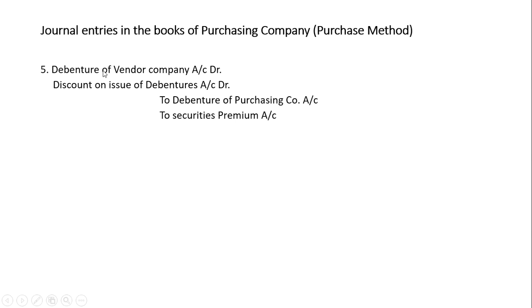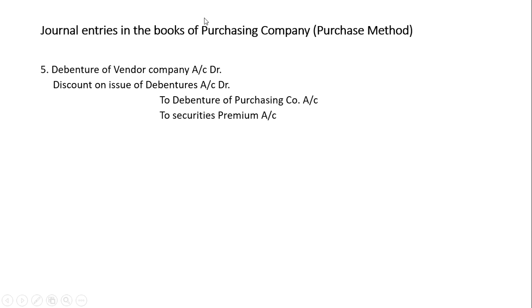Now in the purchase method, if you are cancelling the old debenture of the vendor company and issuing a new debenture, then if you are issuing a new debenture at a discount, it is a loss and loss is always debited. If you are issuing a new debenture, cancelling the old debenture is debited, which means it is cancelled. Debenture is a liability.